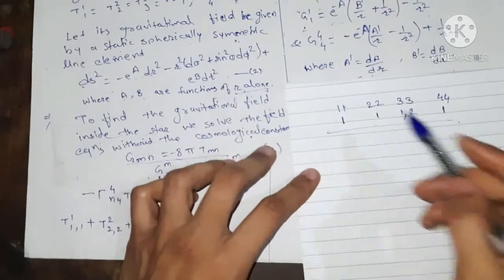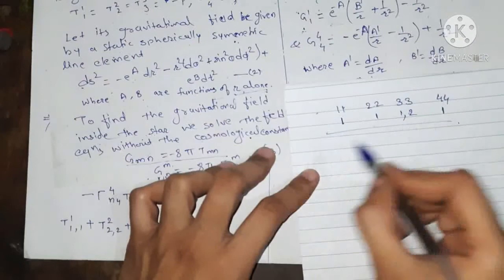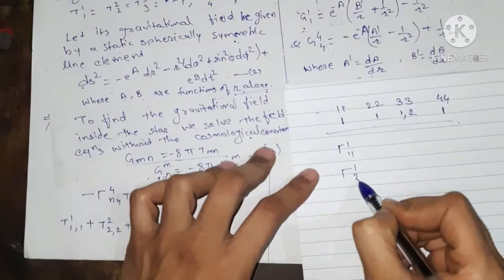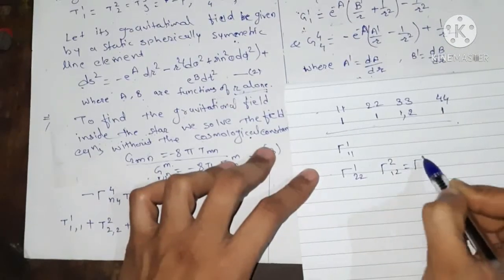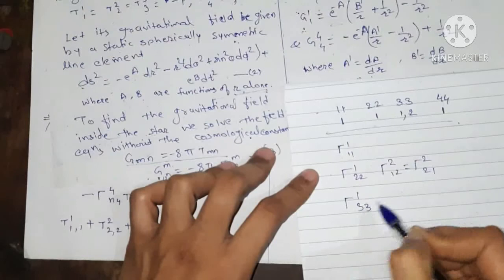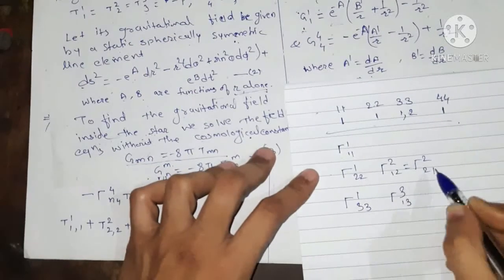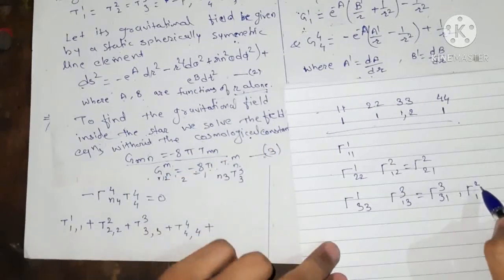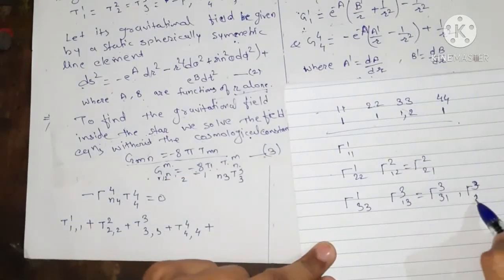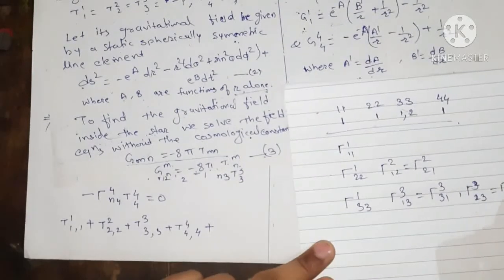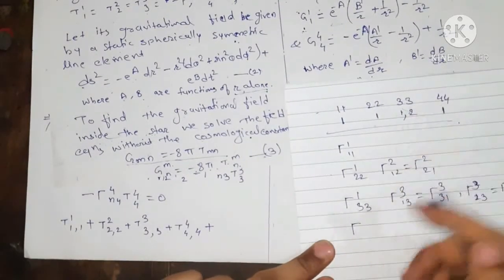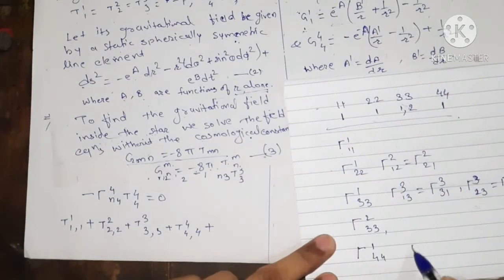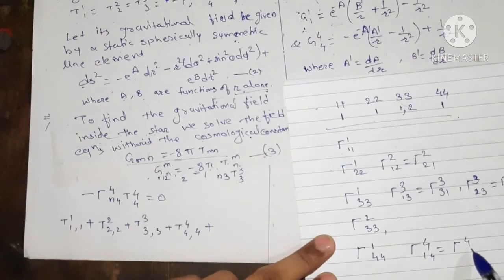From this we can list all the non-vanishing Christoffel symbols, which are given by gamma of 1 1 1, gamma of 1 2 2, gamma of 2 1 2, that is equal to gamma of 2 2 1, gamma of 1 3 3, gamma of 3 1 3, that is equal to gamma of 3 3 1, gamma of 2 1 2, gamma of 3 2 3, that is equal to gamma of 3 3 2, gamma of 2 3 3, and the last one, gamma of 1 4 4, gamma of 4 1 4, that is equal to gamma of 4 4 1.